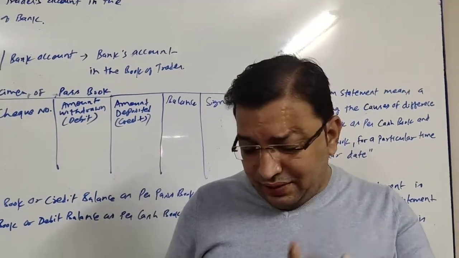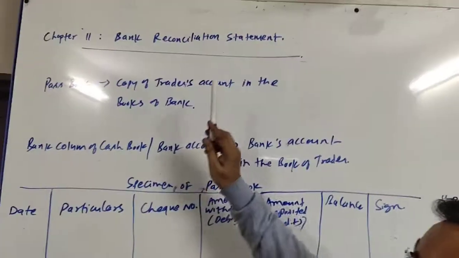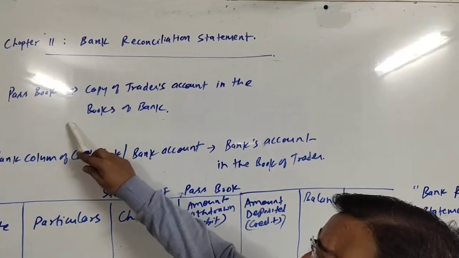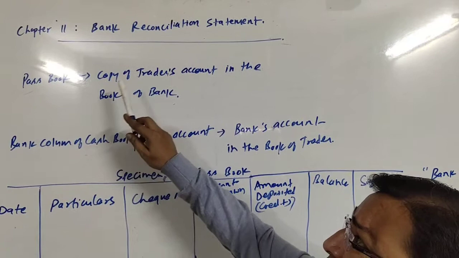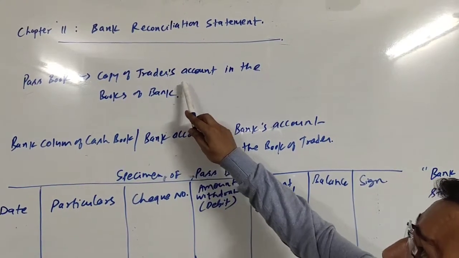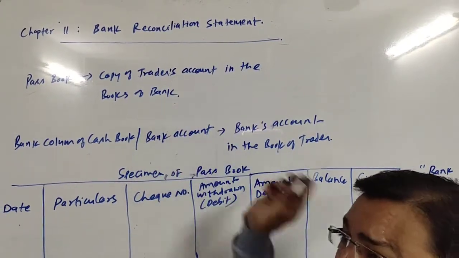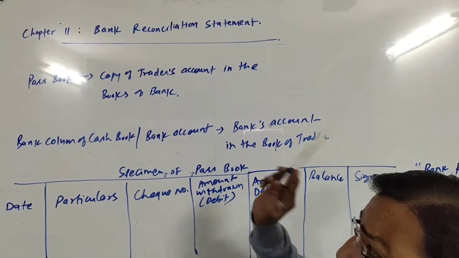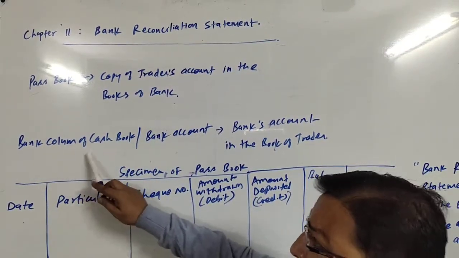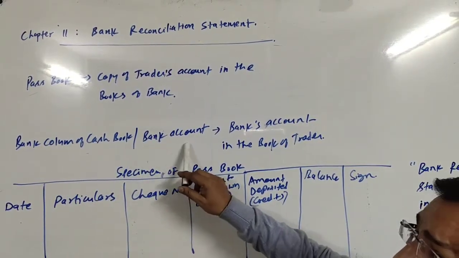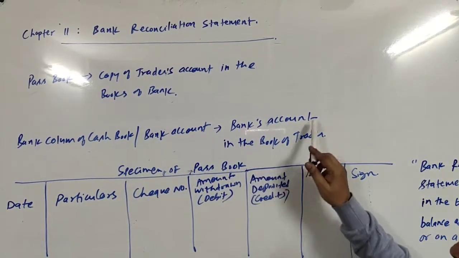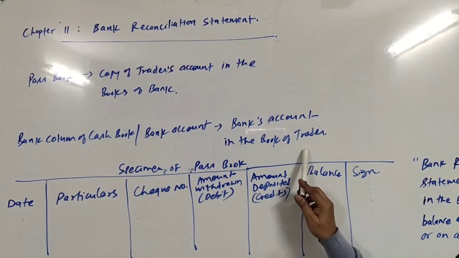Okay, let us see. What is a passbook? Passbook is a copy of the trader's account in the books of the bank. And what is the bank column of the cash book or bank account? It is the bank's account in the books of the trader.